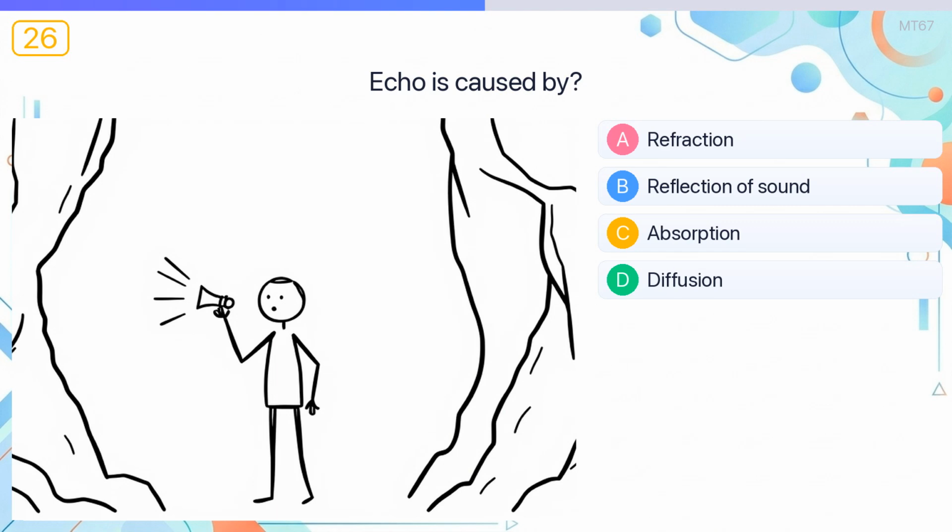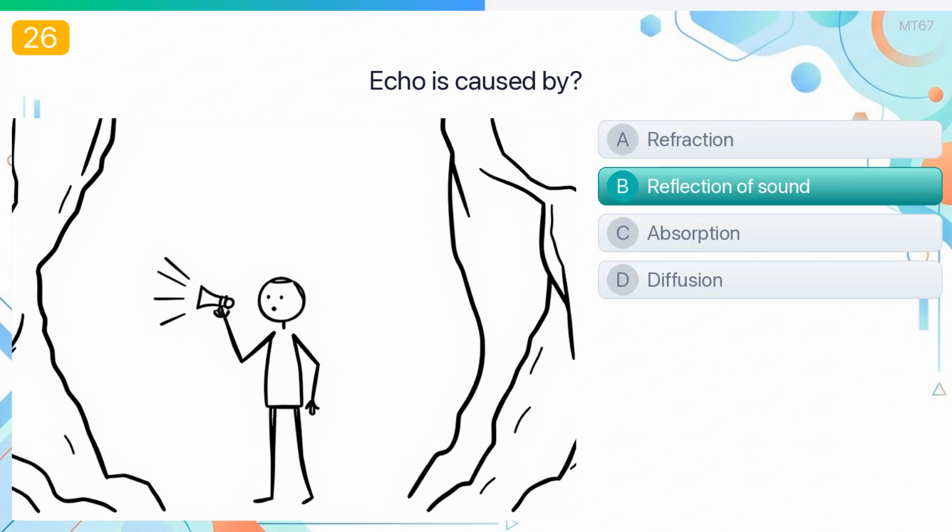Echo is caused by? The answer is reflection of sound. An echo occurs when sound waves reflect off a surface and return to the listener.